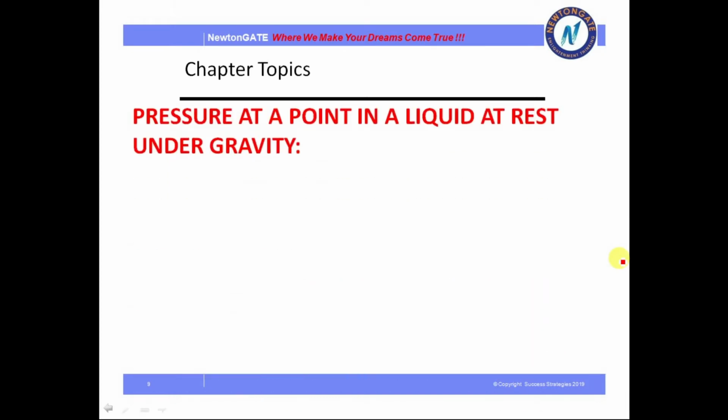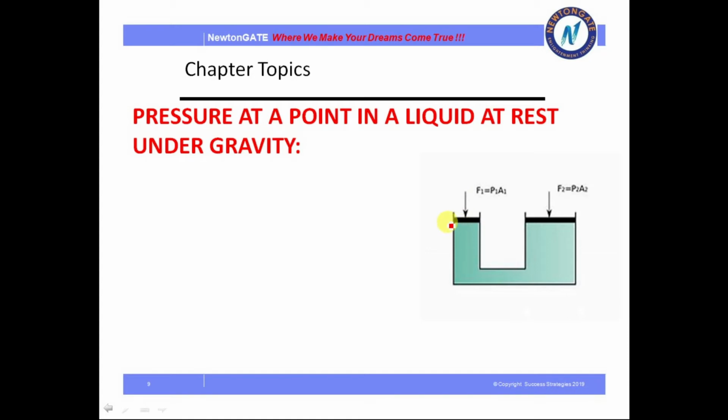Next is pressure at a point in a liquid at rest under gravity. This I will explain to you. Suppose I take this one, a U tube, a simple U tube. Now I will show you the pressure at a point in a liquid at rest. The liquid inside it is at rest. Now if I apply force here, what will happen? What will be the pressure?